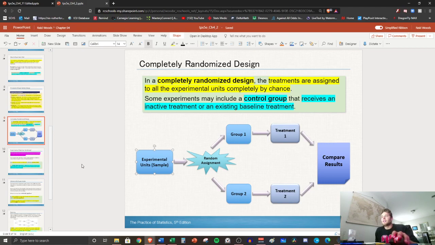All right, so copy this design down. You can use this in your homework. And this is sort of the go-to design.